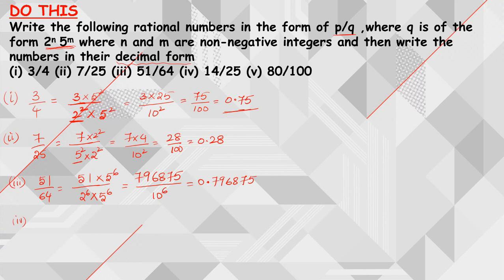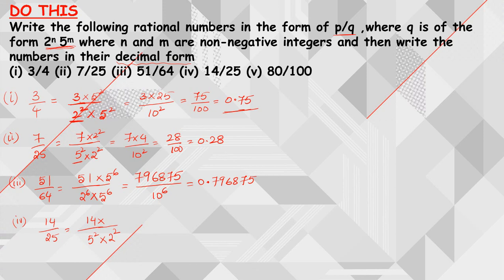Right, next moving on to question number 4. So what is given? 14 by 25. 14 by 25 is nothing but 5 power 2. So 5 power 2, if I want to make it 10 power, then I need to multiply with 2 power 2.